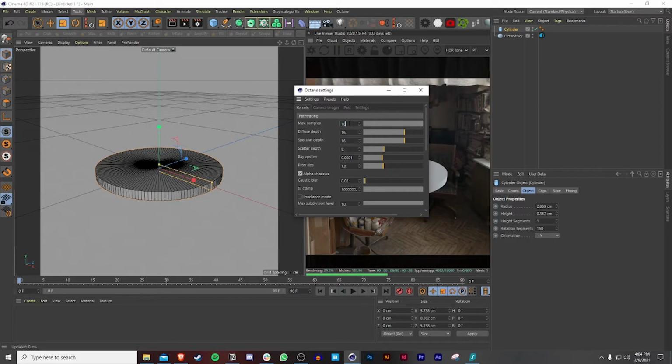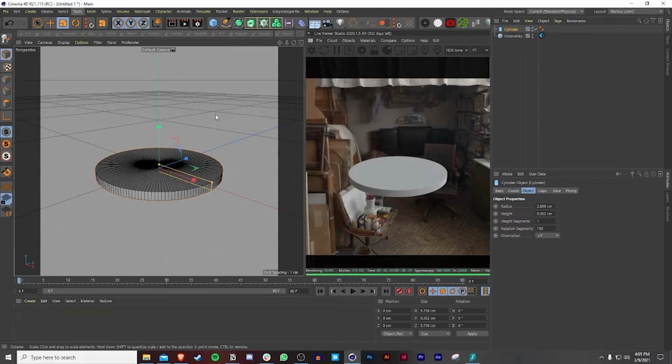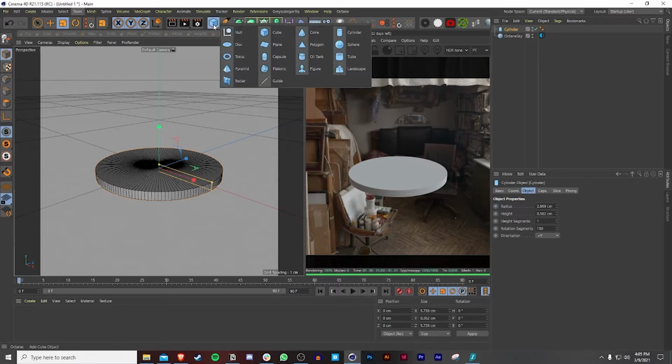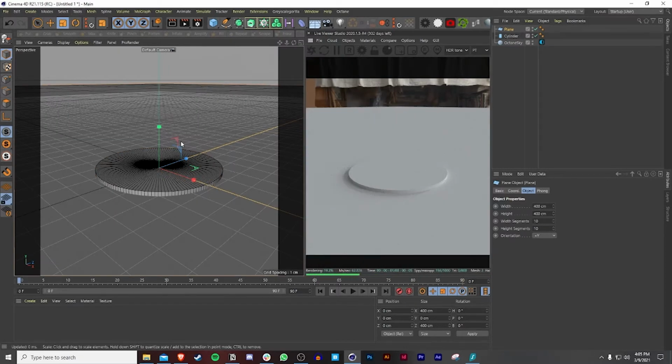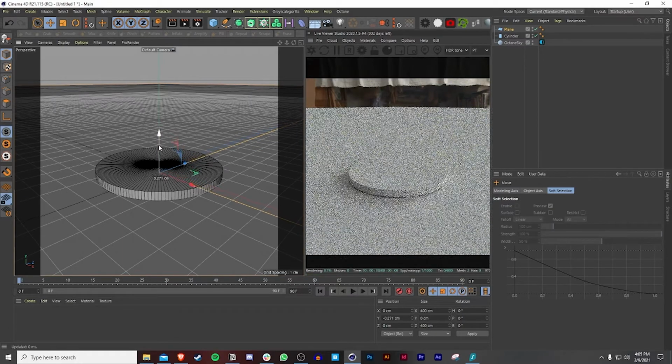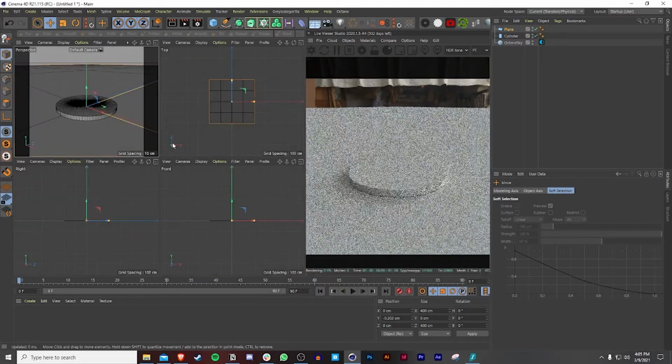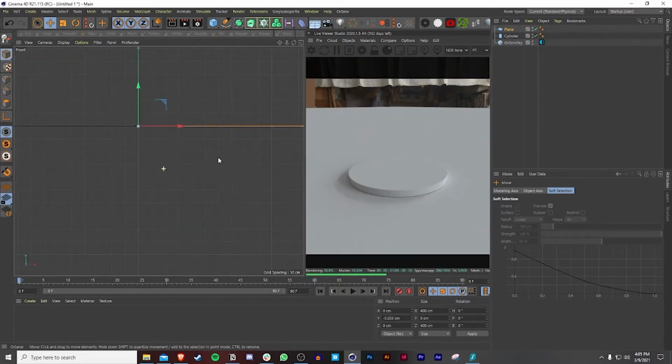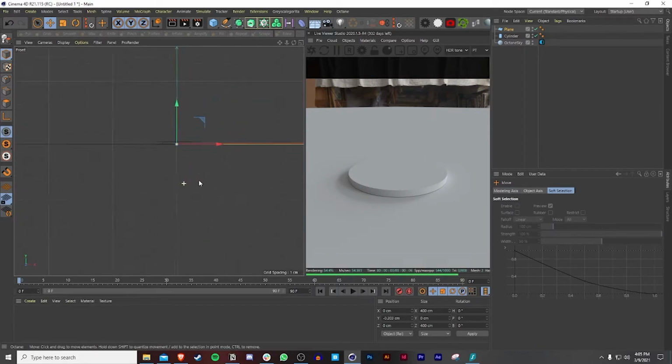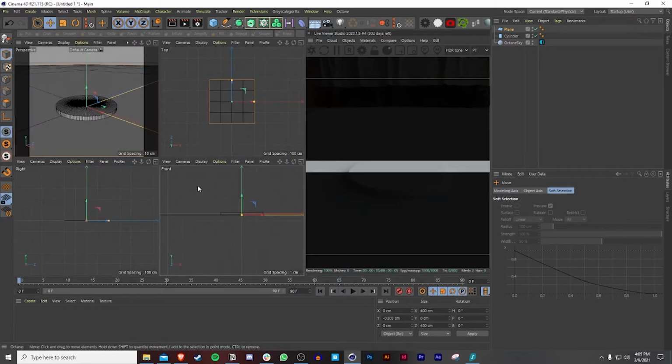I'm going to change the max samples to like 1,000. Well, not 1, but 1,000. And then change the GI clamp to 1 as well. Then I'm going to bring in a plane, and lower it so that it's sitting below the coin. By pressing the middle mouse button, you can change the viewport.